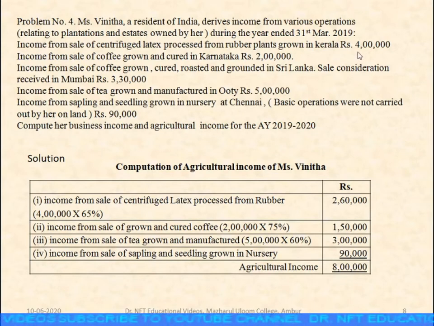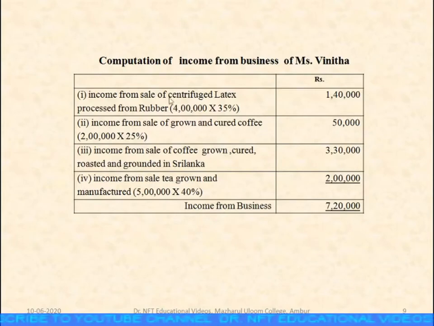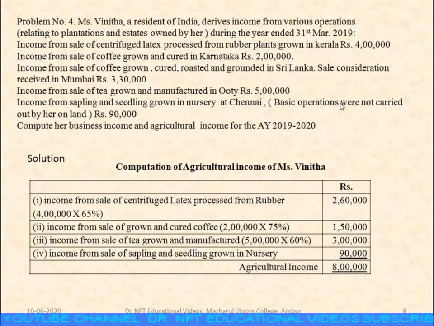So out of this 4 lakh, 4 lakh into 65 percent is agricultural income, which we have calculated here as 2 lakh 60,000. The same way, business income, 4 lakhs into 35%, that is 1 lakh 40,000. Next one, income from sale of coffee grown and cured in Karnataka.